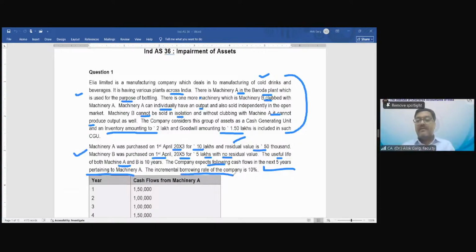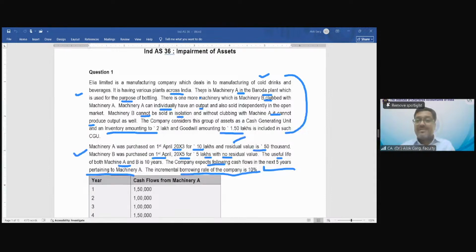So what question do I have? Sorry? Machine B was purchased in April 2005, so without B, A cannot produce for 2 years. Without B, A cannot produce, that is not in the question. Without A, B cannot produce is in the question.